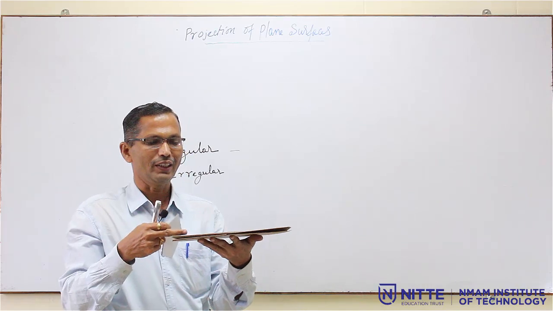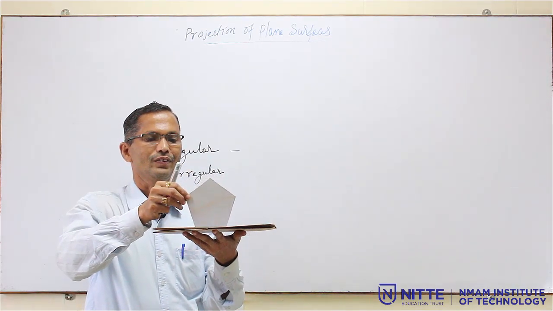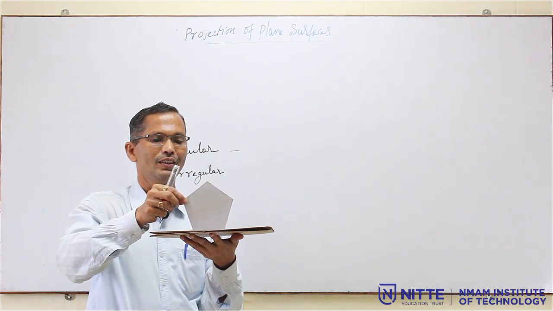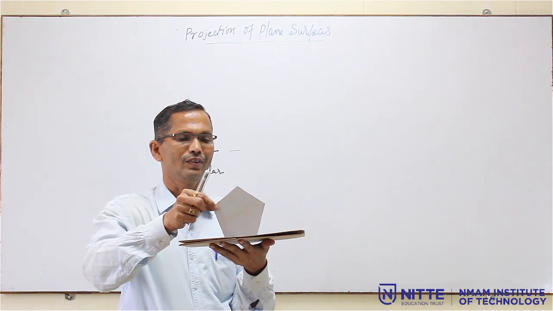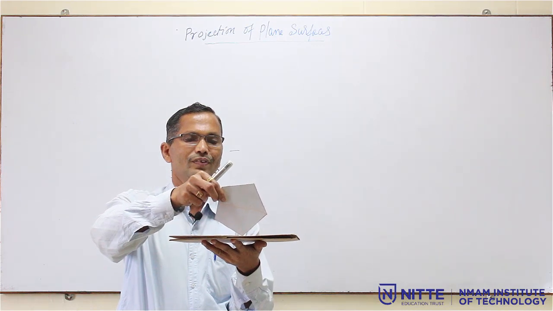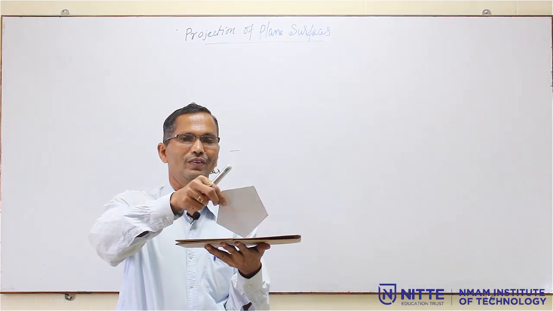For example, you consider this as HP. So, we can make it rest like this. That means the lamina is resting on one of the edges or one of the sides. Or if I make it rest like this, now the lamina is resting on one of the corners.